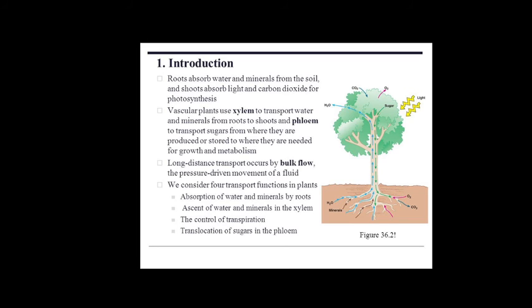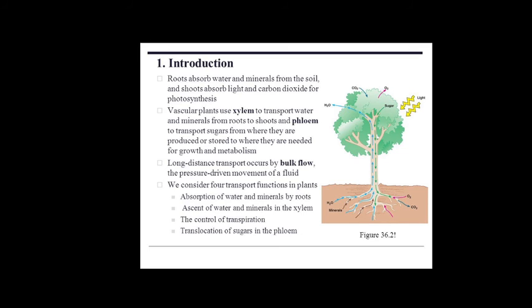Each sieve tube has perforated ends, so its cytoplasm connects one cell to the next. The second type is the companion cell, which is present in the phloem. Transport of substances in the phloem requires energy. One or more companion cells attached to each sieve tube provide this energy. A sieve tube is completely dependent on its companion cell. Without the companion cell, the transportation is not functioning.